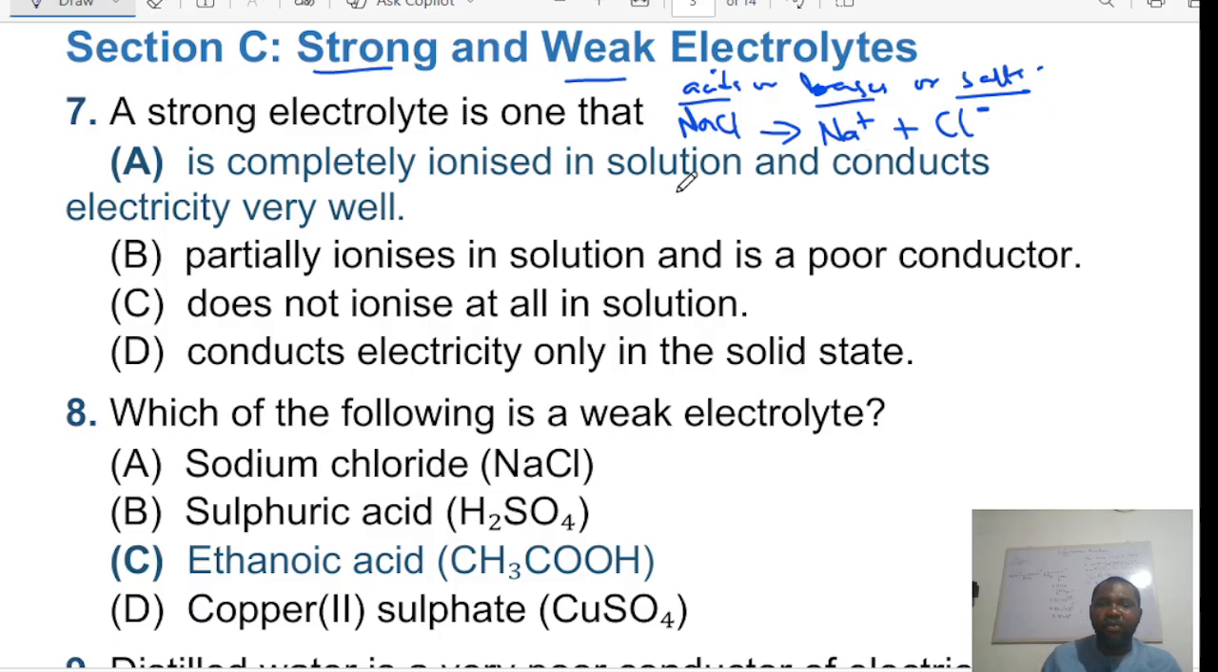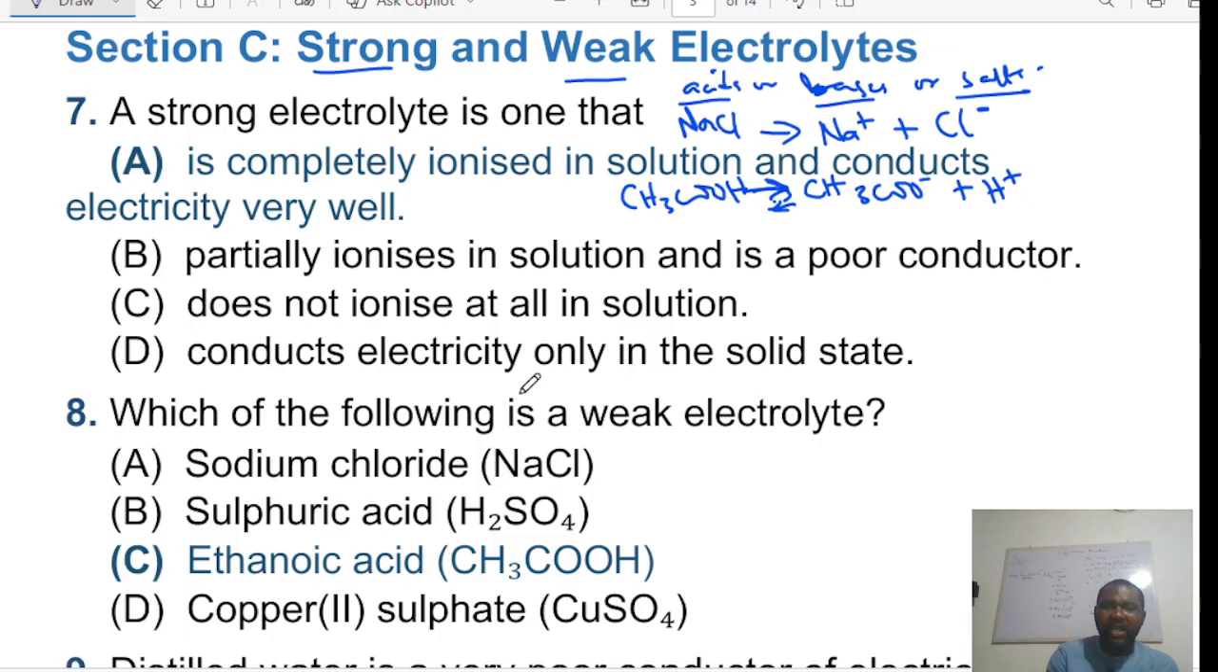Now, a weakly ionized substance like ethanoic acid is a weak acid. Watch my video, or you can ask me to send you a video on this. We always represent it like this: a very weak ionization, CH3COO- plus H+. That means they are called weak acids because they do not ionize completely in water. Not everything ionizes. It does not produce enough hydrogen ions. That's the difference.